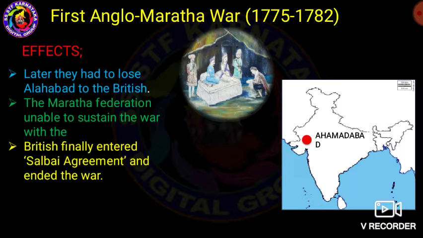Keep it in mind, very important. The First Anglo-Maratha War ended with a treaty, that is the Salbai Agreement. Then Madhav Rao II was named as Peshwa of the Maratha family. These are the reasons and effects of the First Anglo-Maratha War in the years 1775 to 1782.